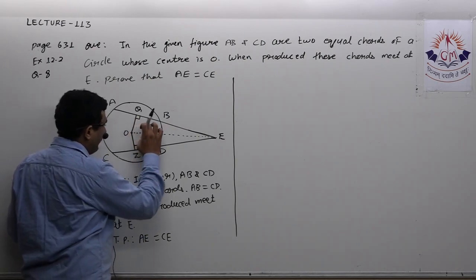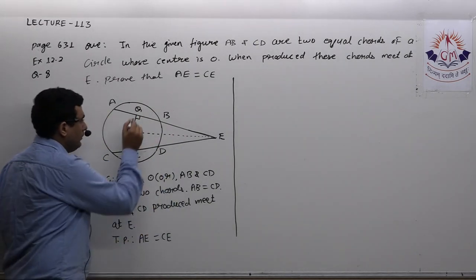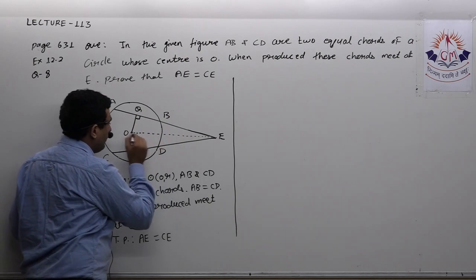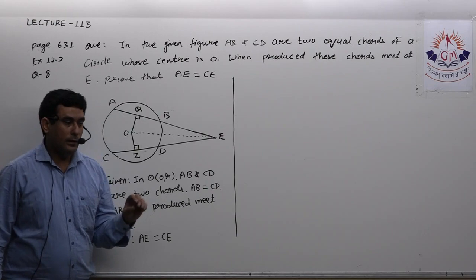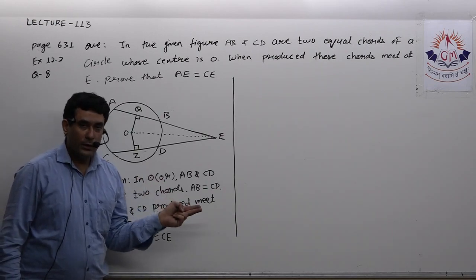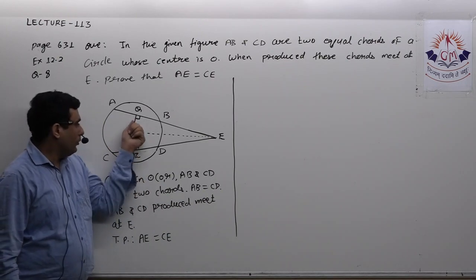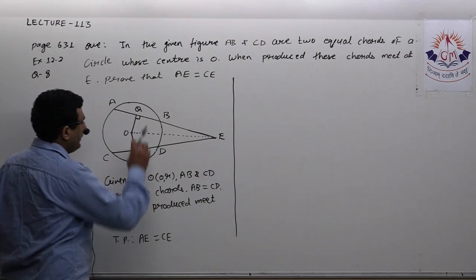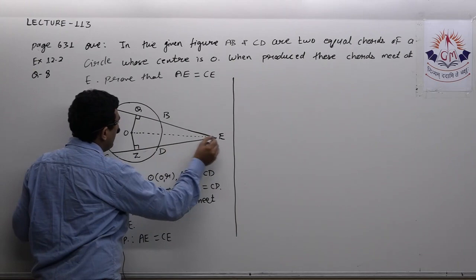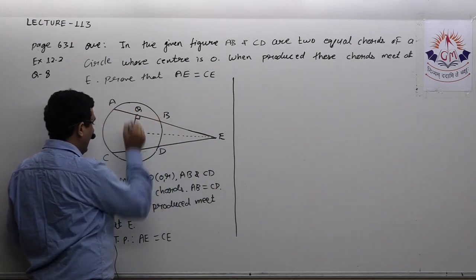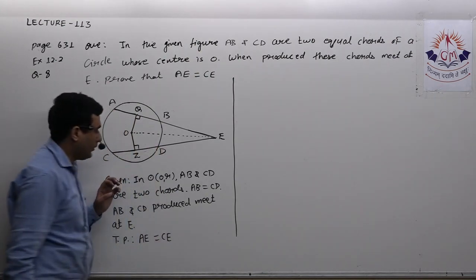Now, I can prove these two triangles congruent, triangle OQE and OZE. One angle is 90 degrees, OE is common, and OQ and OZ are equal. Why are OQ and OZ equal? We know that if two chords are equal, they are at equal distance from the center. Here AB and CD are equal, so OQ and OZ must be equal. So these two triangles will become congruent, and by CPCT I will say QE equal to ZE. And when I add these equals, AQ and CZ, I'll get my required result.